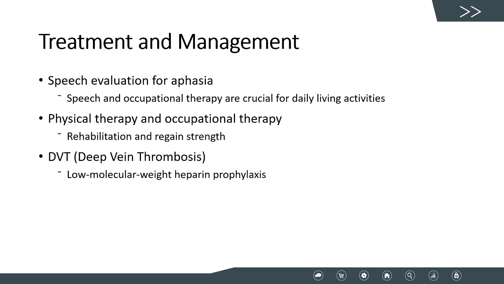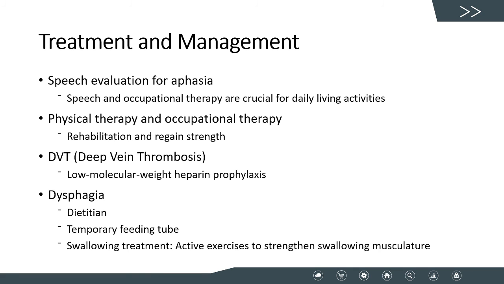Low molecular weight heparin prophylaxis of deep vein thrombosis should also be prescribed. Those with dysphagia should go through dysphagia rehabilitation, and patients who are not able to swallow may need to see a dietitian. Some patients may also require a temporary feeding tube. Some patients will need to undergo active exercises to help strengthen their swallowing musculature.